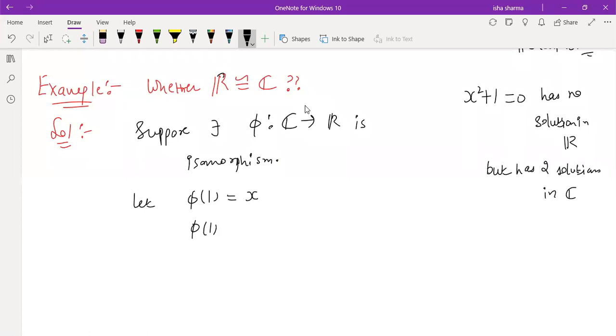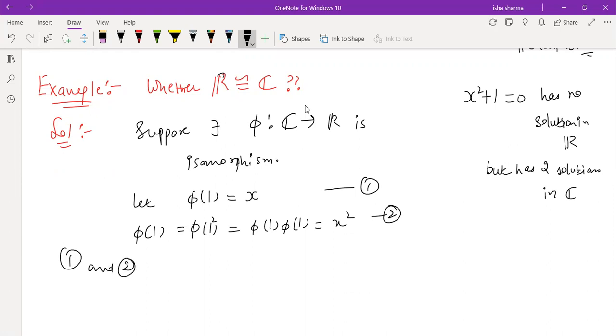what will be phi of 1 squared? Phi of 1 squared will be phi of 1 into phi of 1, that will be x squared, and phi of 1 squared is phi of 1, obviously, so I'm just using that 1 is equal to 1 squared. I'm using the property of homomorphism like this. So these two equations, 1 and 2, give me that x equals x squared.